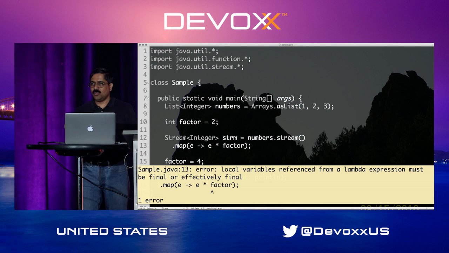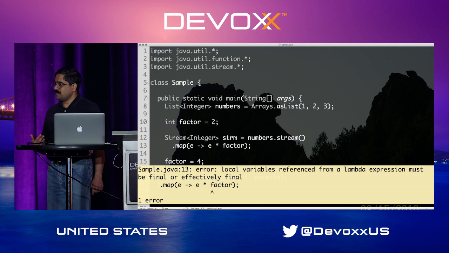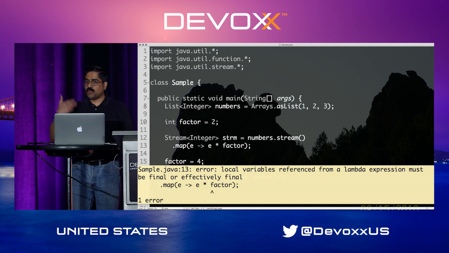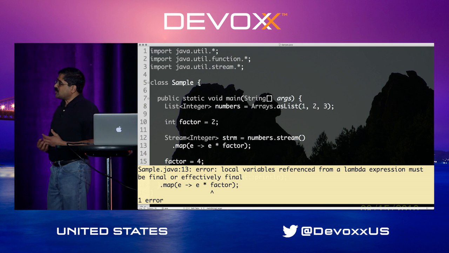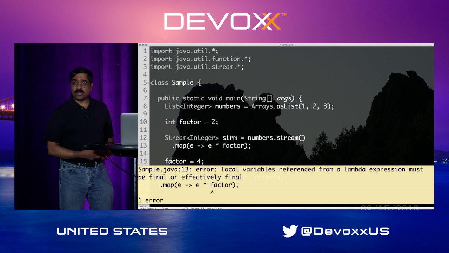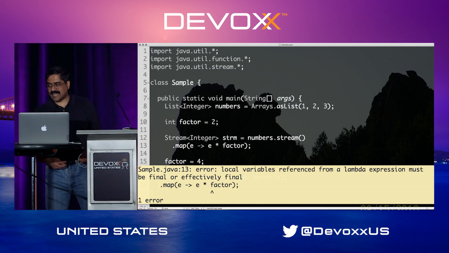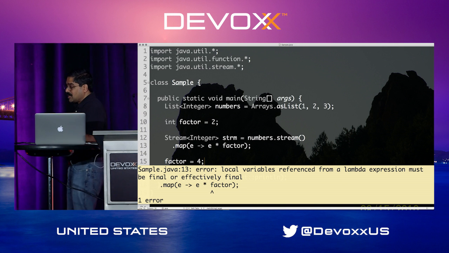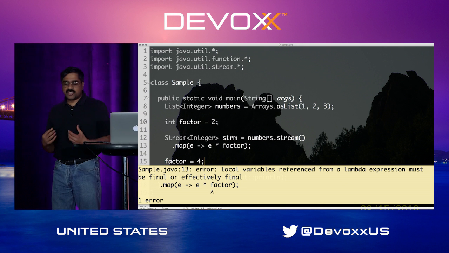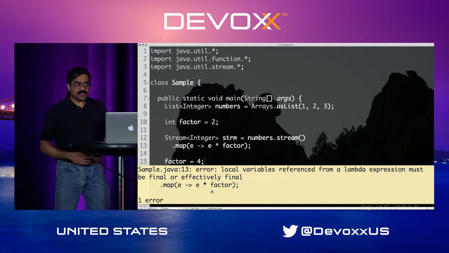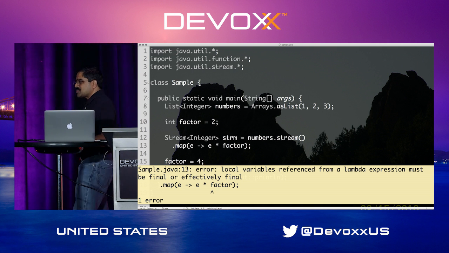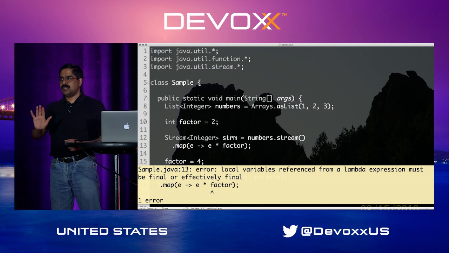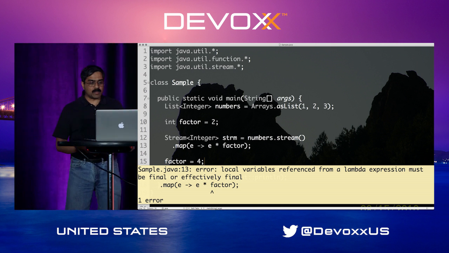In other words, you cannot access a local variable if you are mutating it. Well, this is good news. This is when Java is trying to protect you. Languages like Haskell are purely functional languages. There is no assignment. If you tried something very similar to this in C# or JavaScript or a few other languages, those languages will not stop you. Java is trying to be protective here and says, no, no, no, no, don't do that. That's not a good programming practice.